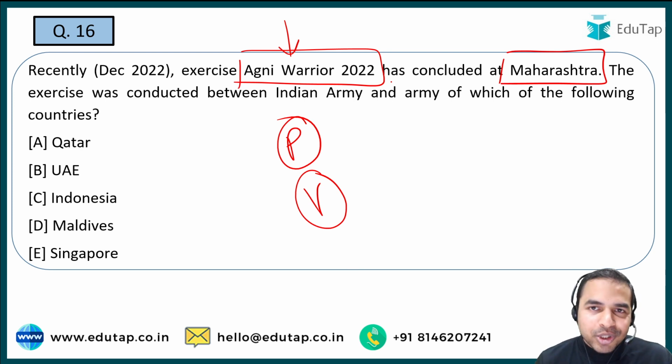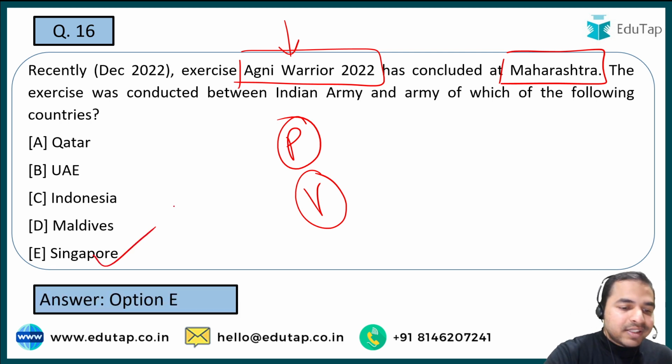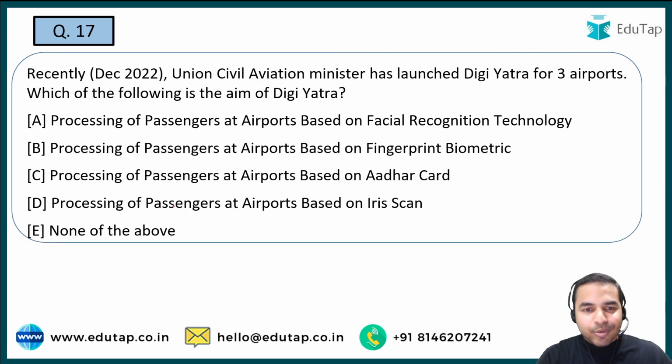So now when I talk about the right answer to this question, what is the name of that country which has participated along with India in this exercise, the name of the exercise is Agni Warrior, which was held in Maharashtra, it is option E, that is Singapore. So Singapore is the right answer. Let's move on to the next question.